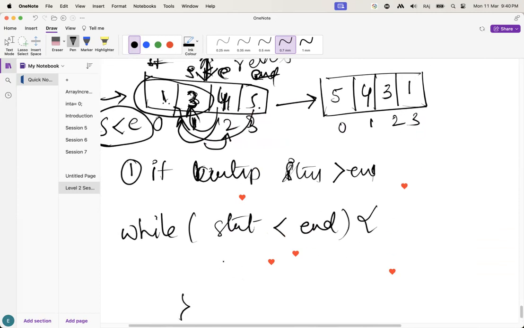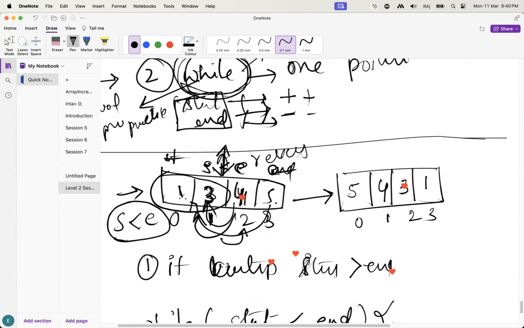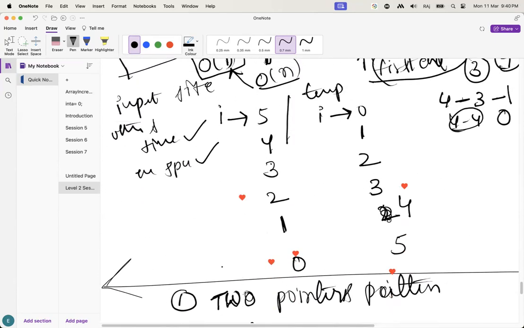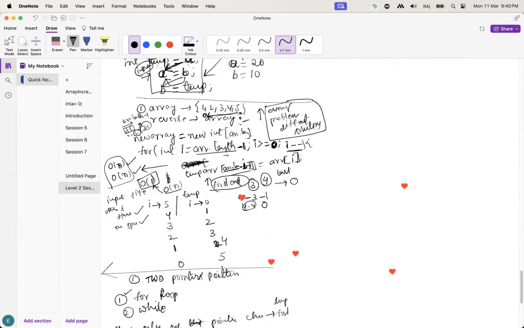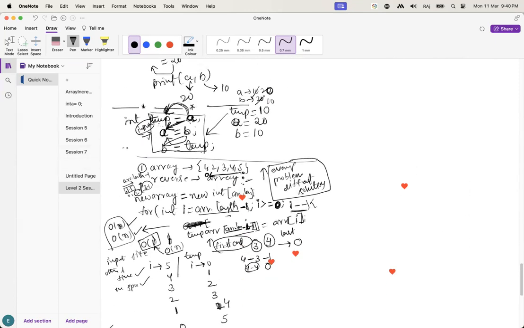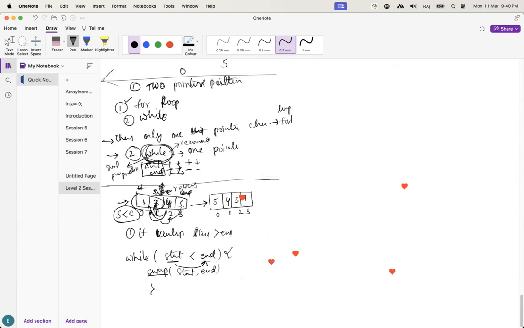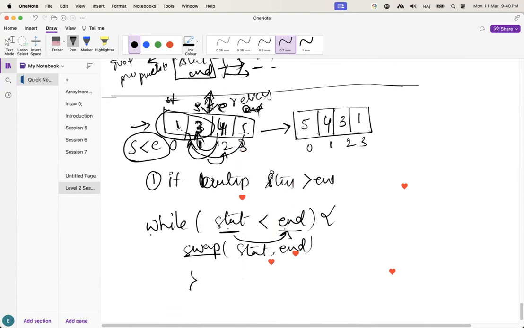So what do I have to do? I have to store the start value in the end value, and the end value in the start value. What is that operation called? Swap operation. Swap start, swap end. Guys, you know how the swap happens. I have told you here how it happens. So here the swap operation happens like this.